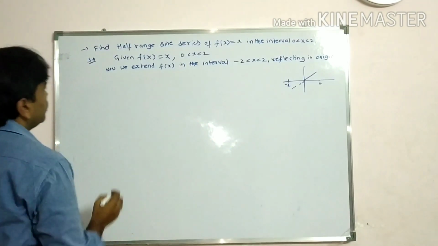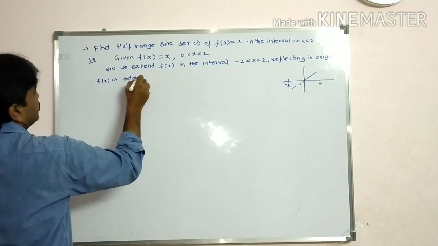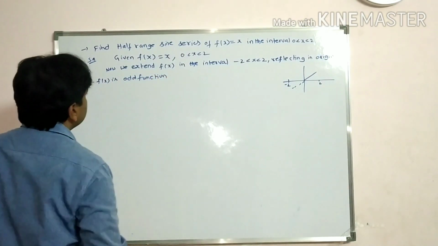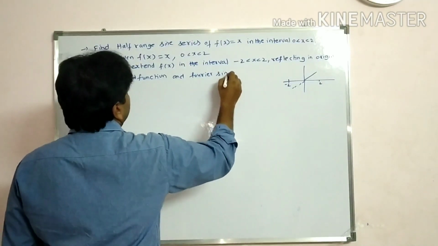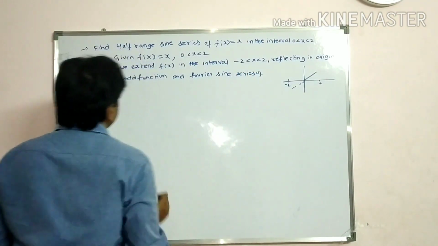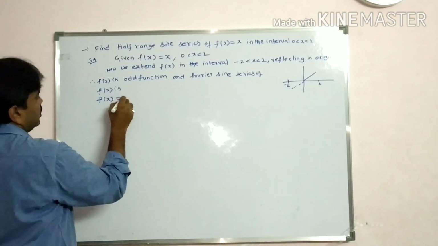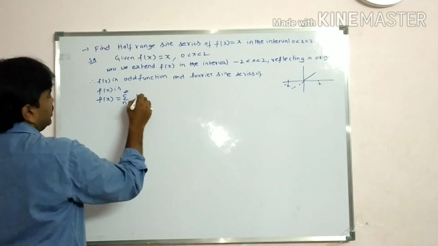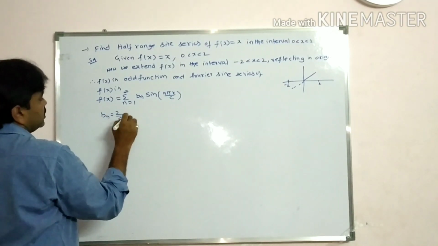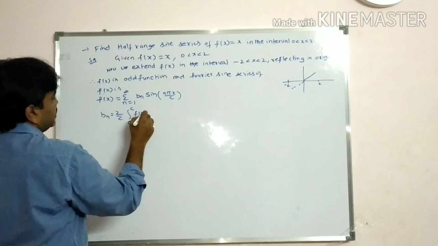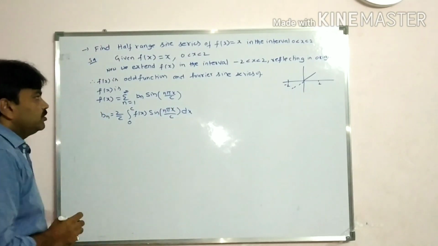Now therefore f of x is an odd function and the Fourier sine series of f of x is, tell me, students, f of x is equal to sigma n equals 1 to infinity bn sin(n pi x by c), and bn is equal to 2 by c integral 0 to c f of x sin(n pi x by c) dx.